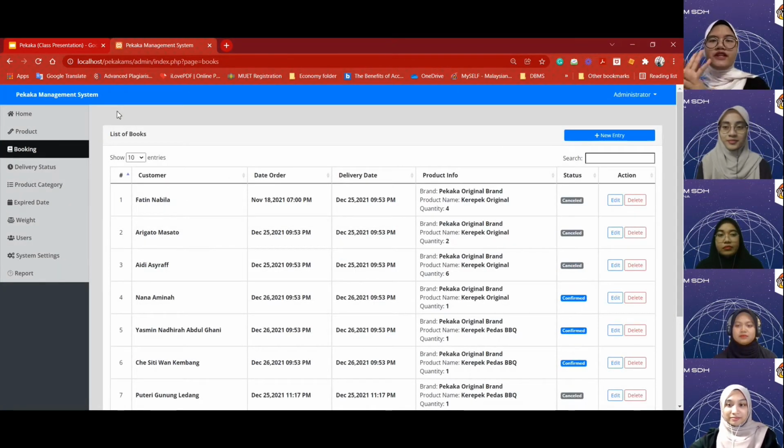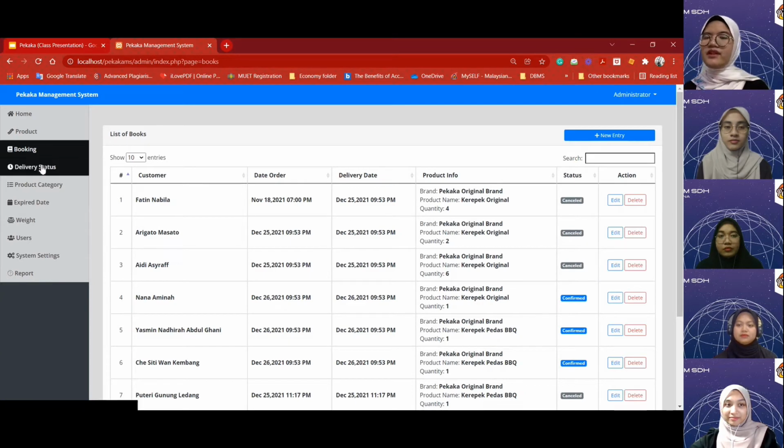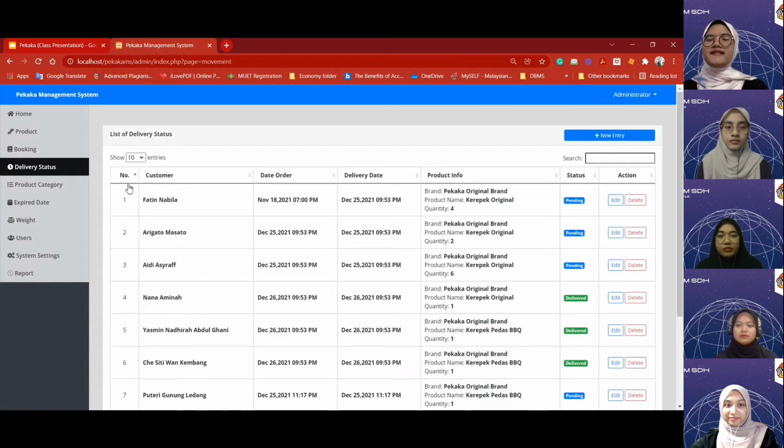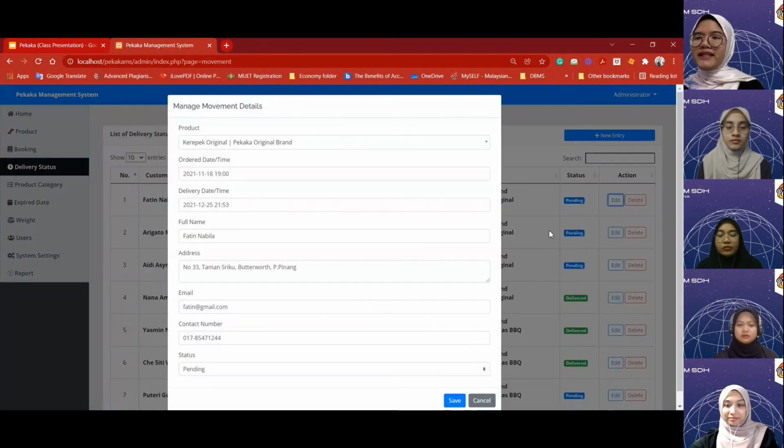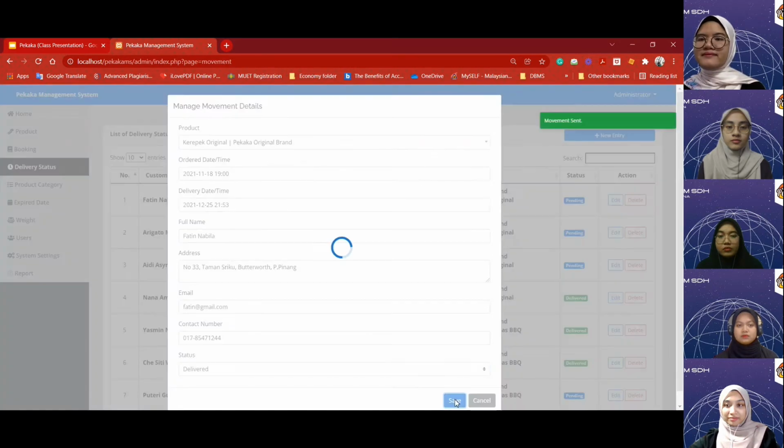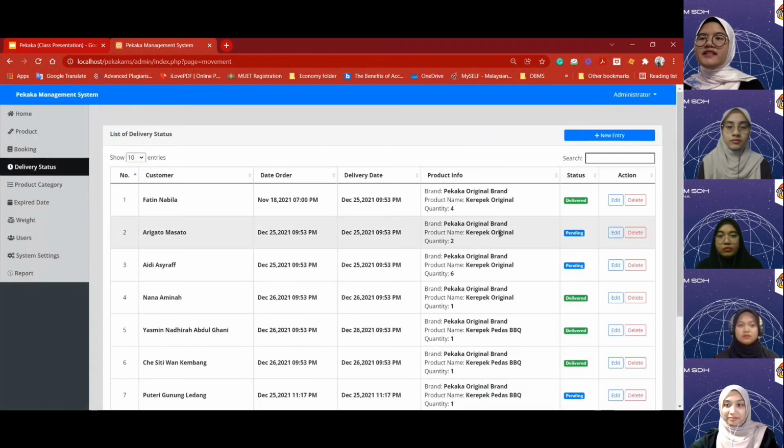So the next section is delivery status. On this delivery status, there is a list of delivery statuses for each customer for their order. The status consists of two, which are pending and delivery. If the order has been sent, the admin will change the status from pending to delivery. As you can see, the delivery has been sent.